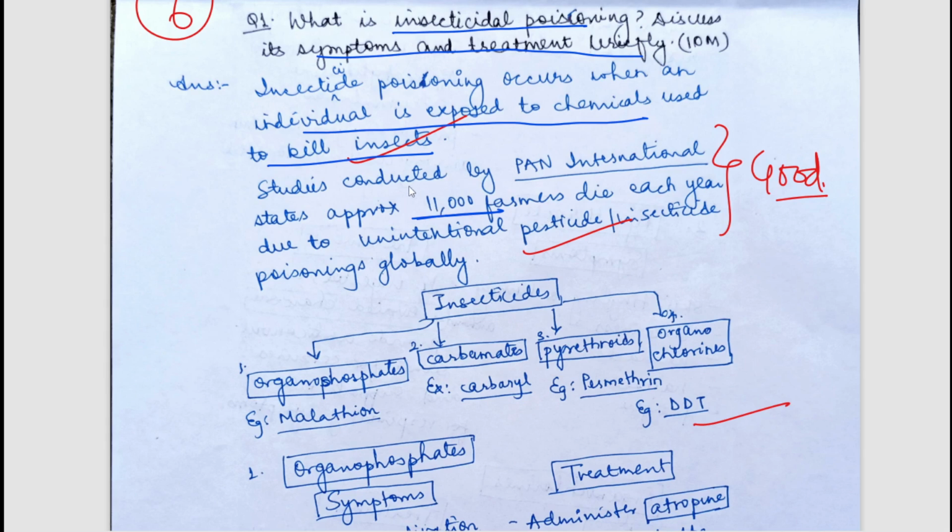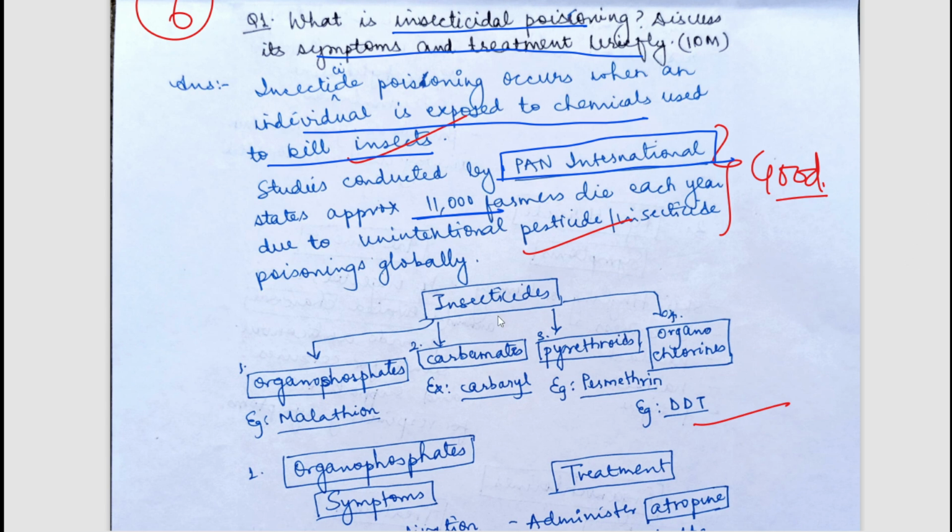So whenever you use these kinds of data, you must try to write the source. The student has written the source here, that is PAN International. So whenever you are writing some data, the data could be from FAO, the data could be from World Bank, or any agencies or any NGOs or any civil bodies of the world. Just try to write the source so that it enhances your answers. If the student had just written approx 11,000 farmers die, there is no legitimacy to that. Anybody can write anything. But when you add the source, your answers get enhanced and look more legitimate. So always try to add the source.